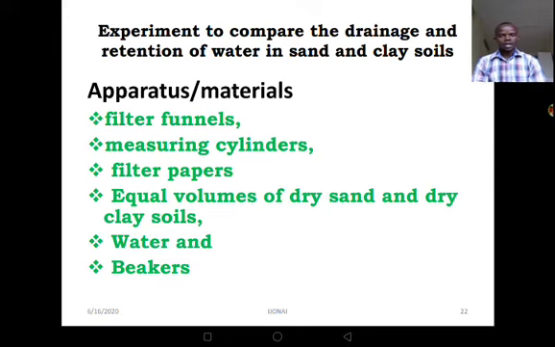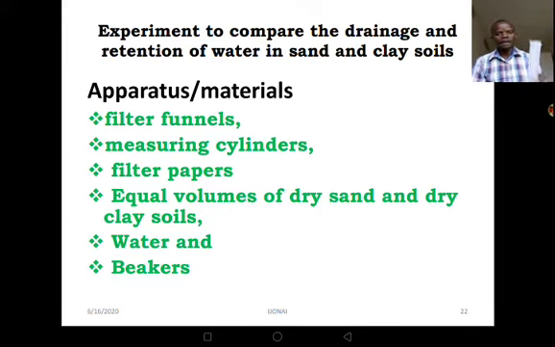Now here we have the materials. What are we supposed to have in this particular experiment? The first material is the filter funnels. I have an example of a filter funnel here, and I think you can look at it clearly. We are supposed to have two of them in this experiment. And if we are comparing water holding capacity or drainage in 3 soil samples, then we are supposed to have 3 of these filter funnels.